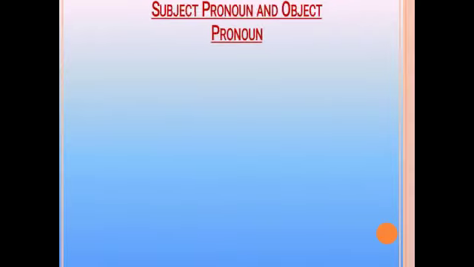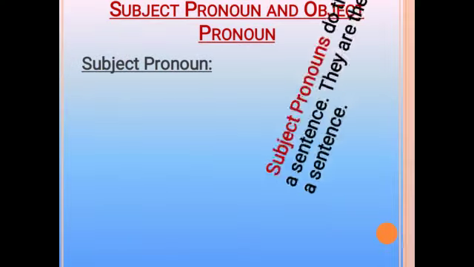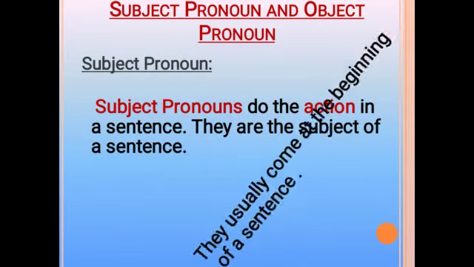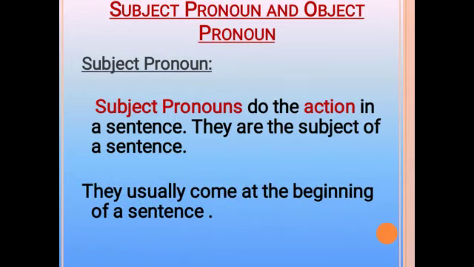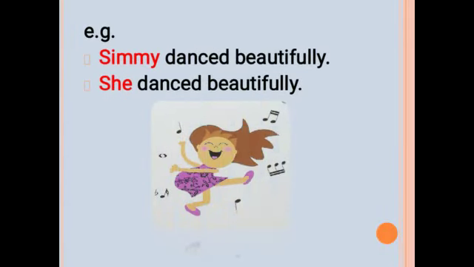Now, let's learn pronouns in more details. Subject pronoun and object pronoun. Subject pronouns do the action in a sentence. They are the subject of a sentence. They usually come at the beginning of a sentence. For example, Simi danced beautifully. So here, who danced beautifully? Simi. So Simi is the subject because we are talking about Simi. So what subject pronoun will replace Simi? That is she, because we use she for a girl. So here she is the subject pronoun.